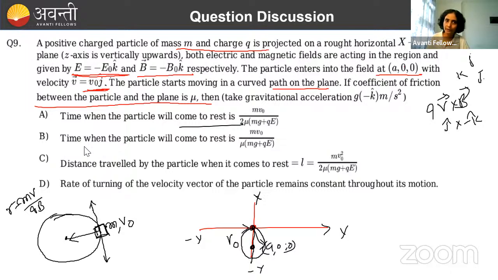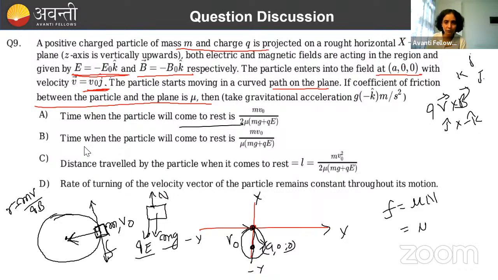Just forget about the centripetal acceleration. Which force will try to stop it? Friction. What will be the value of friction? Mu N. Now, if you write its free body diagram, mg force will act downward, and also qE force is acting downward, because the electric field is in downward direction. The surface will apply on it a normal force. Normal force will be equal to qE plus mg. So here the friction force will be mu (qE plus mg). Okay, this will be the friction force.